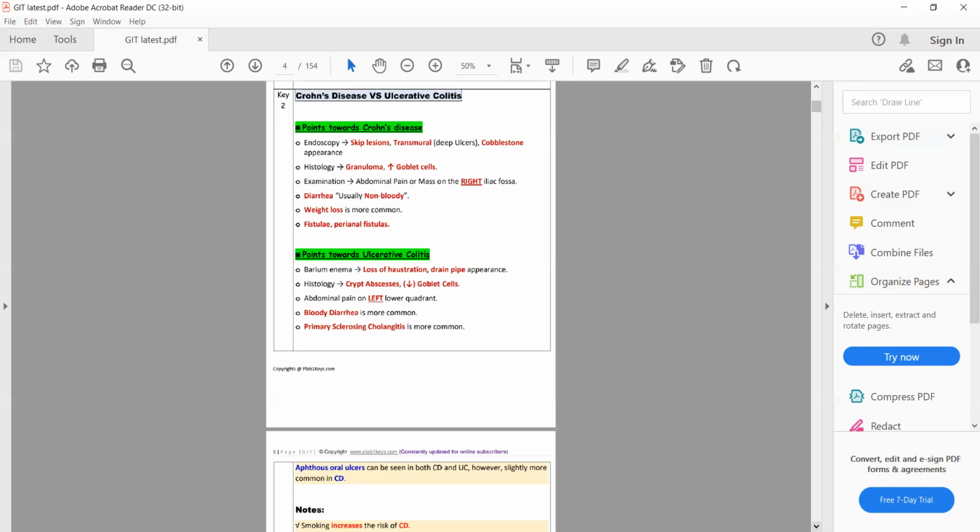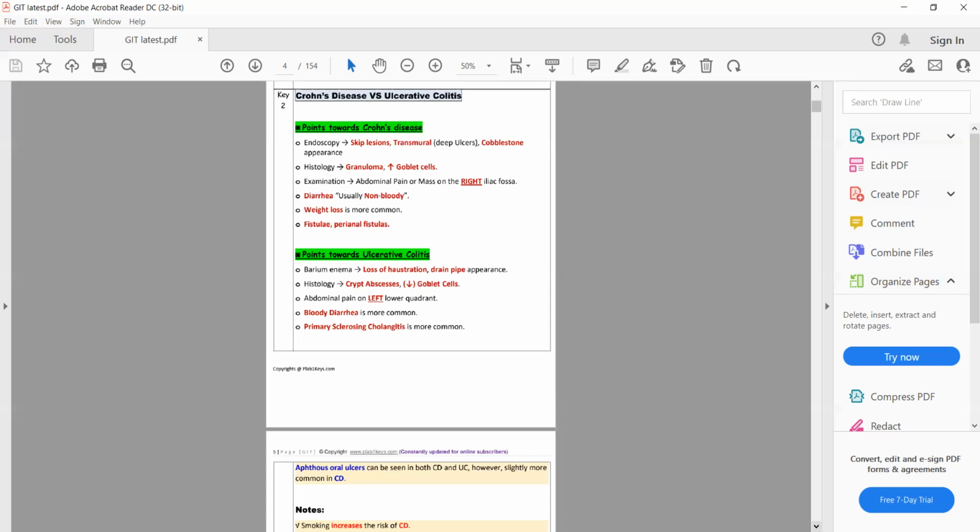If the inflammation involves all the layers from mucosa to serosa, what will happen? Fistula will form. So by this point, you can remember 2 things, that in Crohn disease, there is transmural inflammation. So on colonoscopy, you will see transmural or deep ulcers, while in ulcerative colitis, the inflammation is only limited to mucosa, the innermost layer.